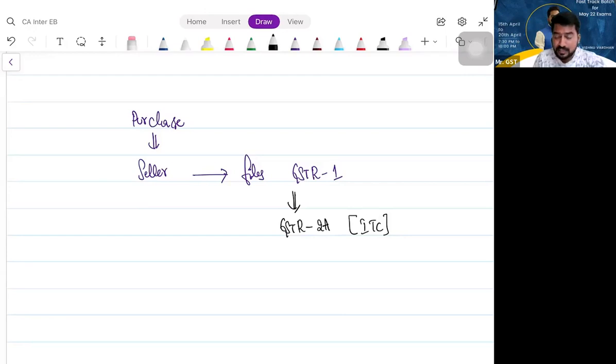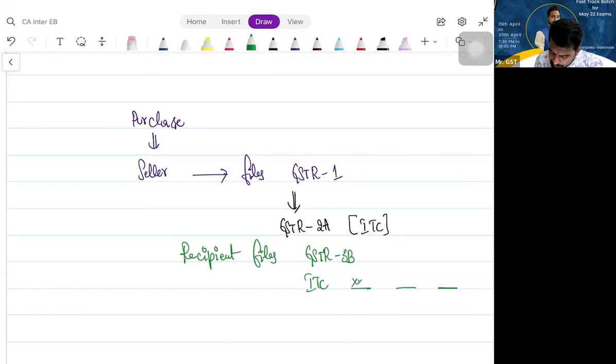So please understand. Now, the recipient files GSTR 3B, and in that he will show ITC. He will fill in the ITC data: how much CGST, how much SGST, how much IGST. He will fill the amount here.